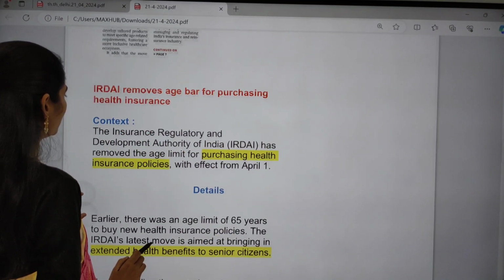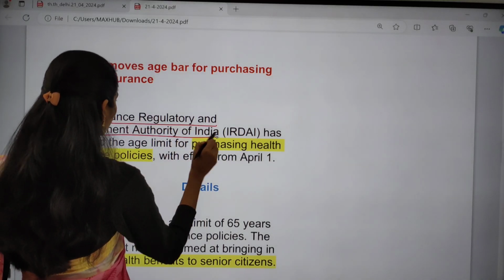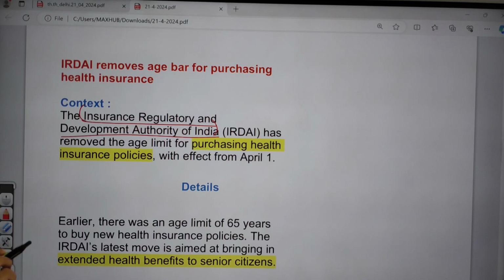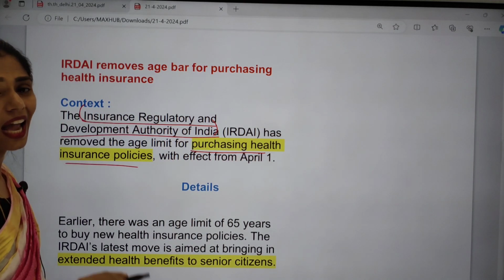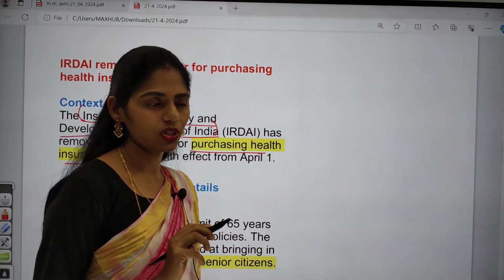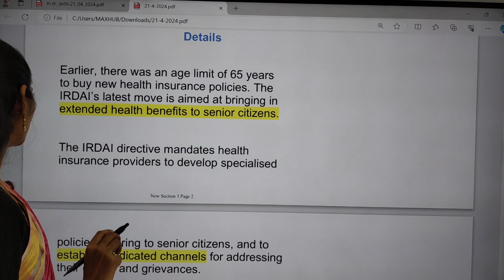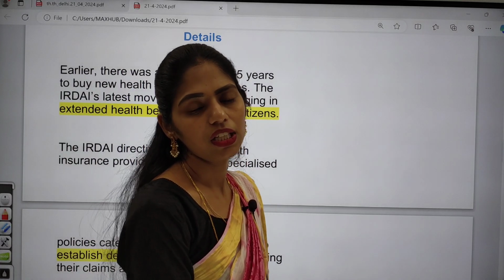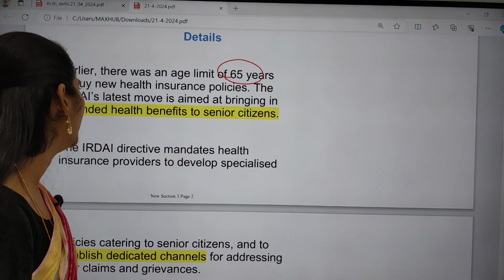I said why it is in the news: because now IRDAI, that is the Insurance Regulatory and Development Authority of India, has removed the age limit for purchasing any health insurance policy. This move is going to come into effect from April 1st onwards. If you see the details, earlier there was an age limit of 65 years to buy a new health policy.